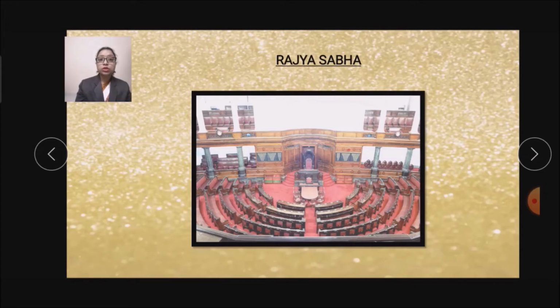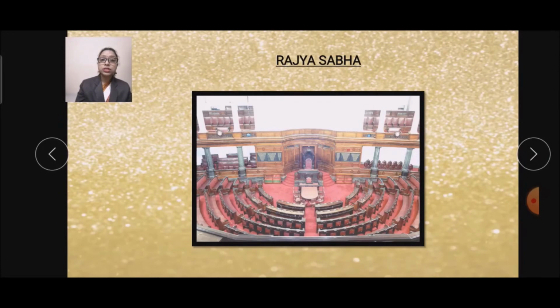So the members of the Rajya Sabha are not directly elected by the people. Instead, they are elected by the members of the state legislative assemblies for a period of 6 years, and that is why it is also called Council of States. Now what is the meaning of state legislative assemblies? State legislative assemblies are also called Vidhan Sabha, and it is in every state and in union territories also.